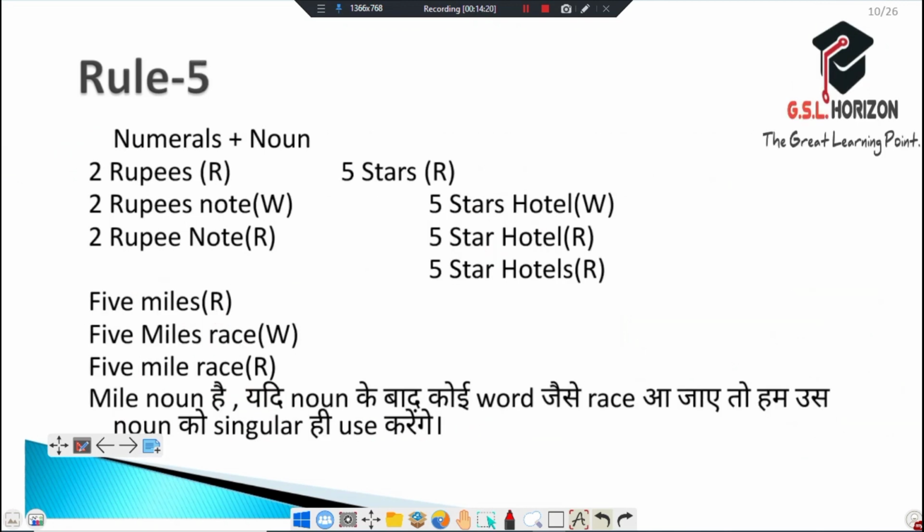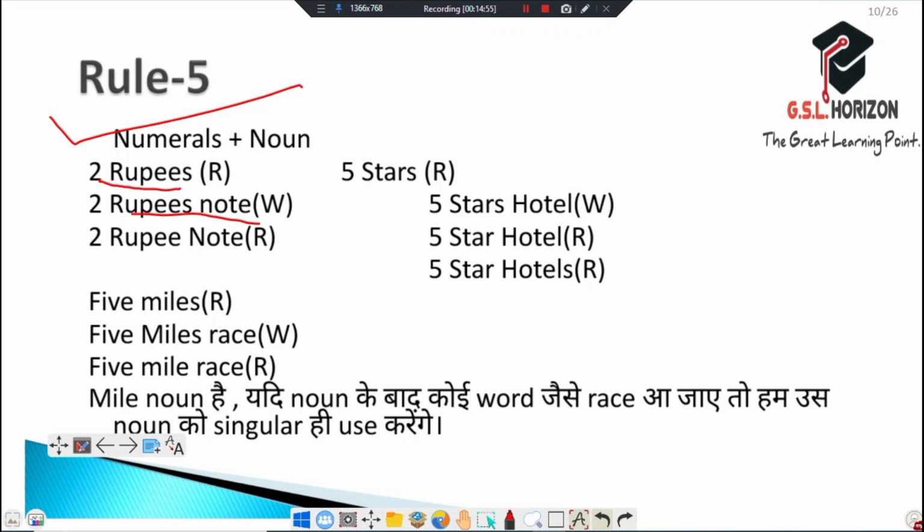Now comes the next one, rule number 5. In this, we understand numerals and nouns. We always use numerals with a noun. Like 2 rupees note becomes wrong. The right one is 2 rupee note. We cannot mix it as 2 rupees note.